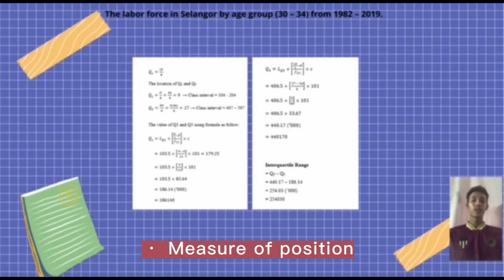And then for the second, labor force in Selangor by age group 30 until 34 from 1982 until 2019. For the quarter 1, the answer is 186,140. For the quarter 3 is 440,170. Lastly, for the interquartile range is 254,030.